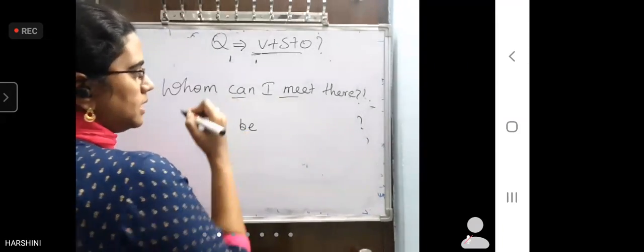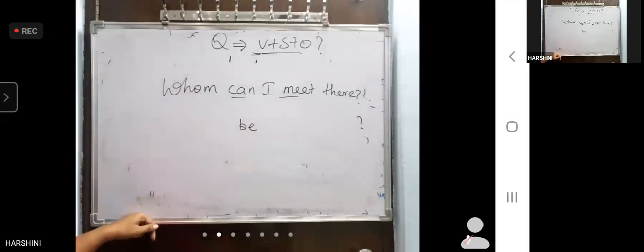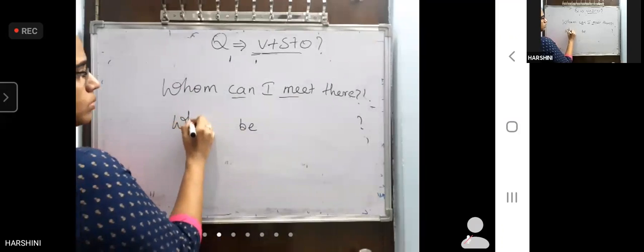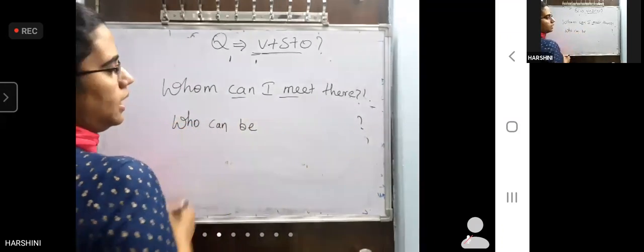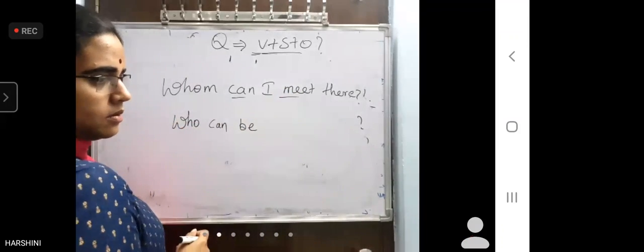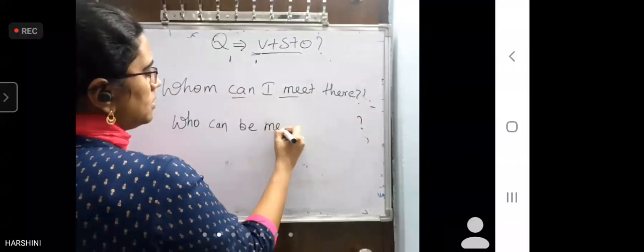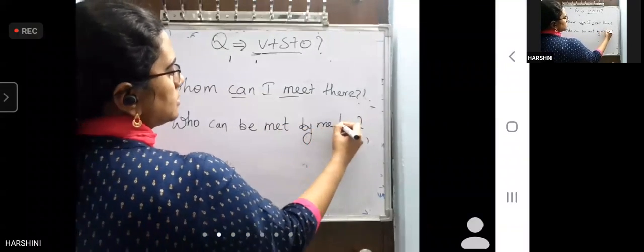Be. Now start. Whom is changed into who. And there is no confusion here. You can use can. Okay. Meet becomes met. By me there. That's it.